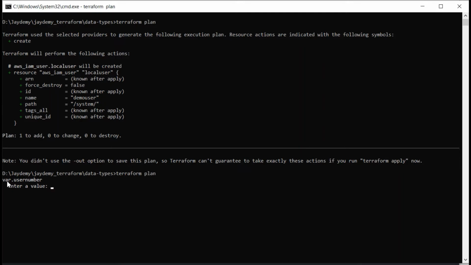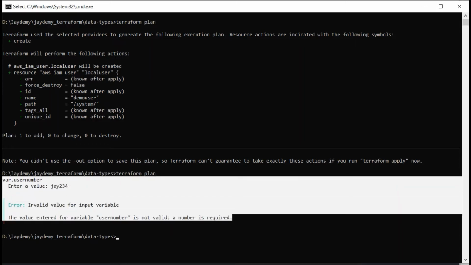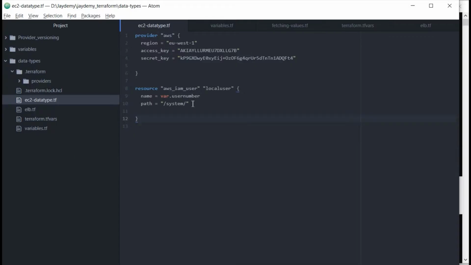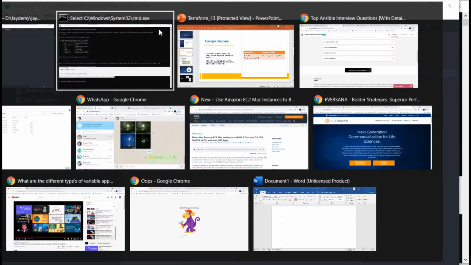If you see here, for user number I will give j234. See, the value entered for the variable is not valid. A number is required. It is asking for a number. Why is it asking for a number? We have restricted it to allow only numbers. That is what I said in the example. That is how the type helps us restrict a specific username or number or name.